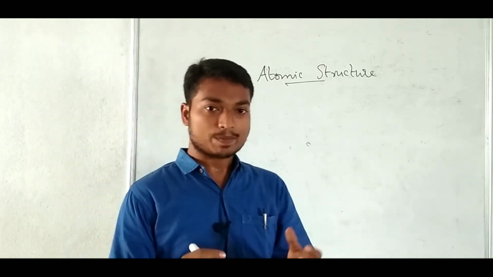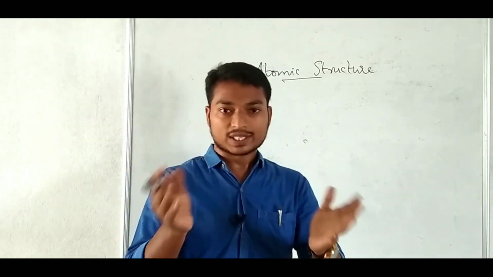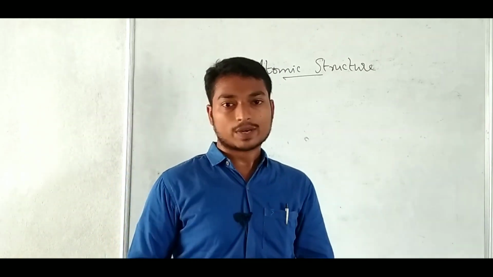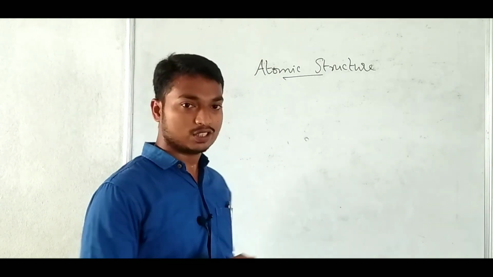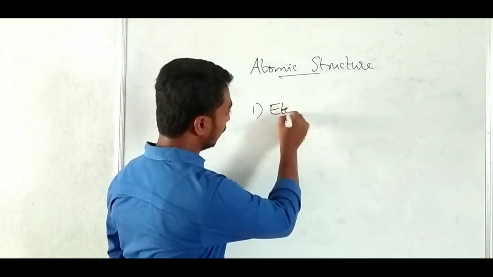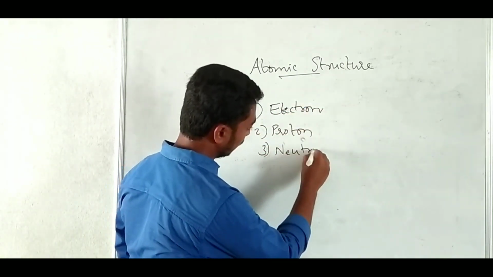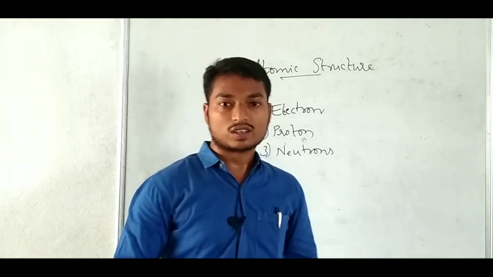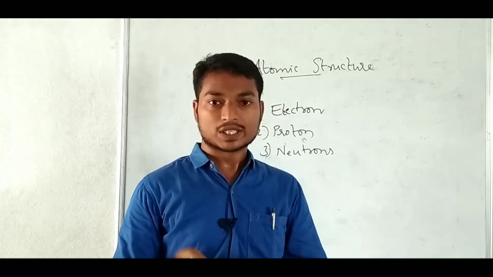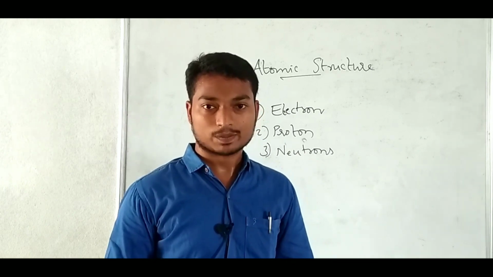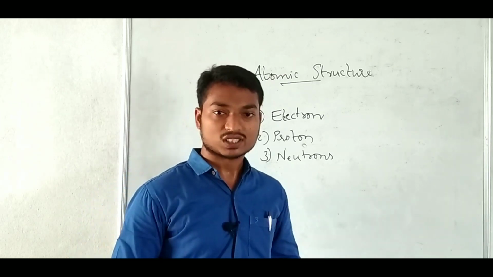So which subatomic particles are present in the atom? If you open the atom, it consists of subatomic particles. Those are nothing but electron, proton and neutron. These three are called subatomic particles of the atom. The main subatomic particles of an atom are electrons, protons and neutrons.